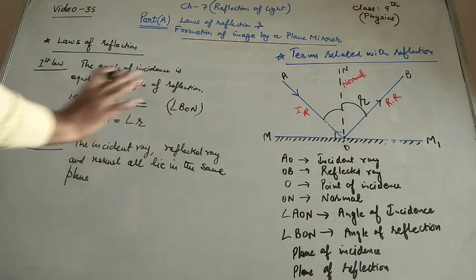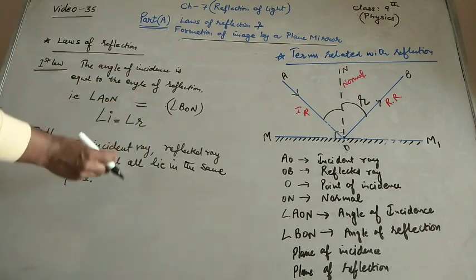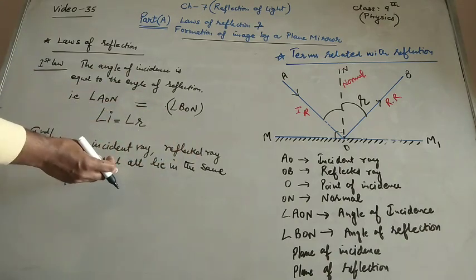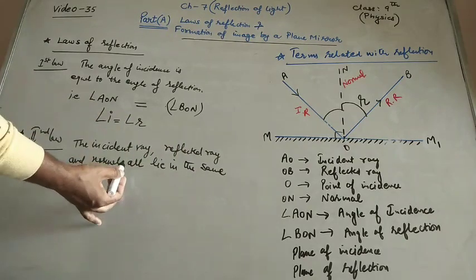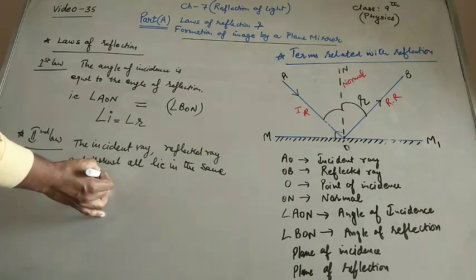So incident ray, reflected ray and normal at the point of incidence all lie in the same plane.